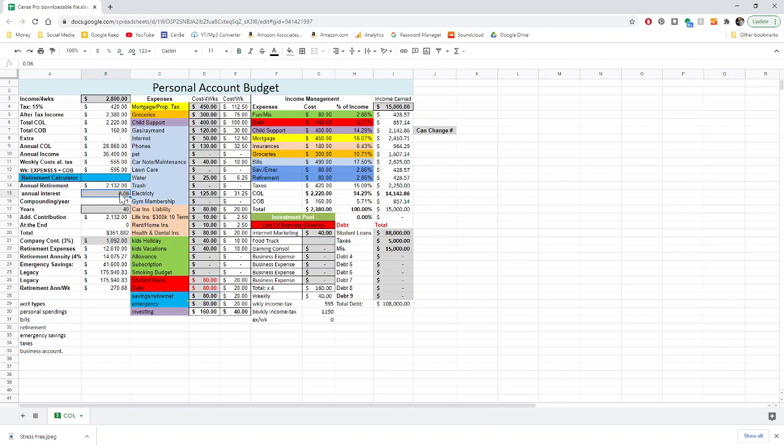I'm going to manage my own portfolio. You'll notice here this line is a company match. In my case, I don't work for a company any longer, so we're going to eliminate the company match so that it reflects only what I save and only what I can produce for myself in interest.